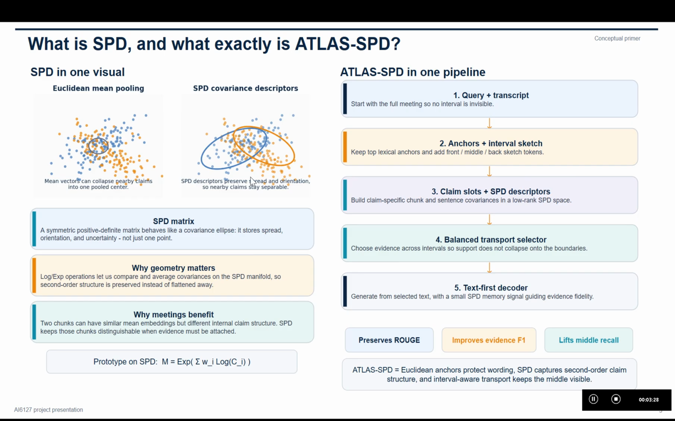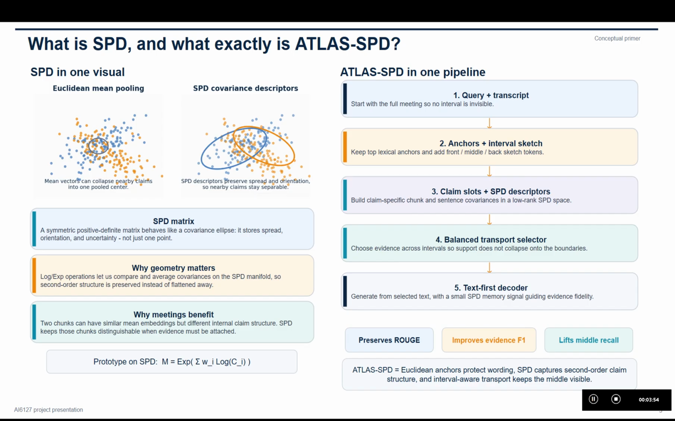Why is that useful here? Because two meeting chunks may have a similar average semantics but very different internal claim structure. One may contain a tentative suggestion, the other may contain a confirmed decision with conditions. Mean pooling can blur them together. Query condition variance can preserve more of the difference.